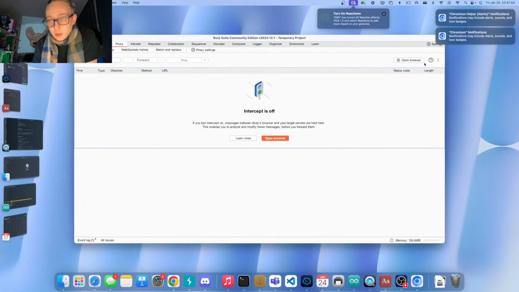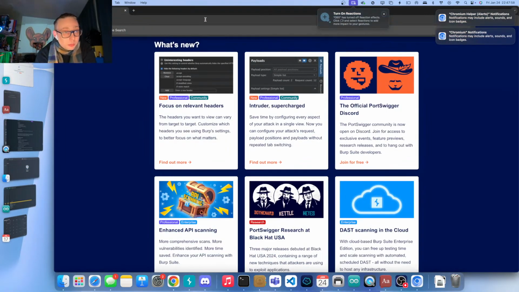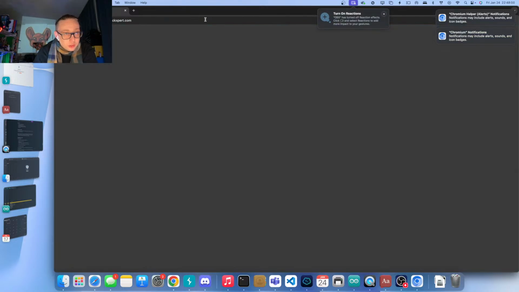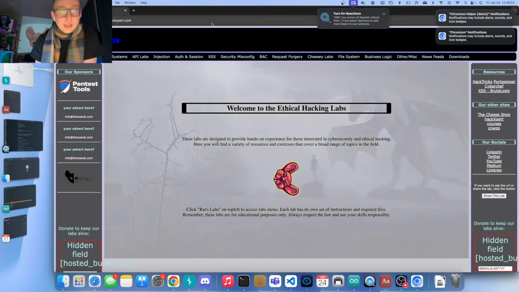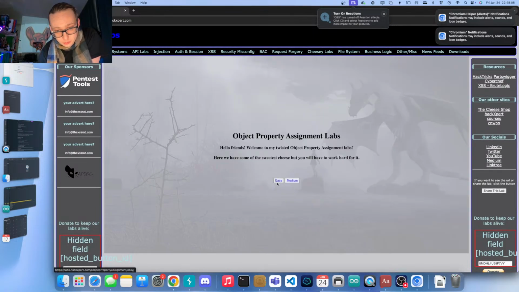So right here, my browser was acting up. I have no idea why it didn't want to open my labs.expert.com. There we go. And we were talking about the object property assignment labs, right? So let's do easy.